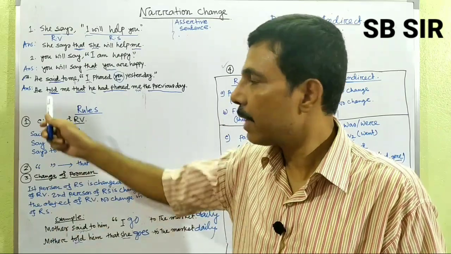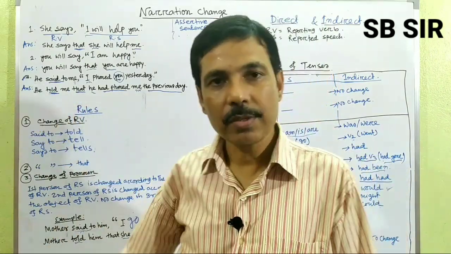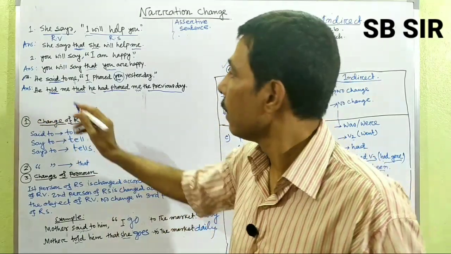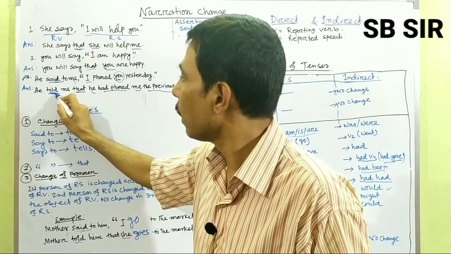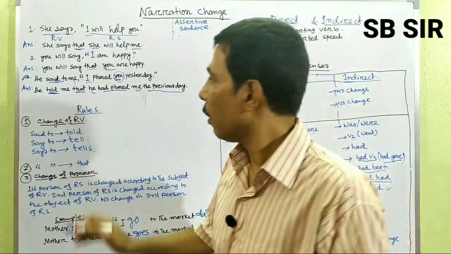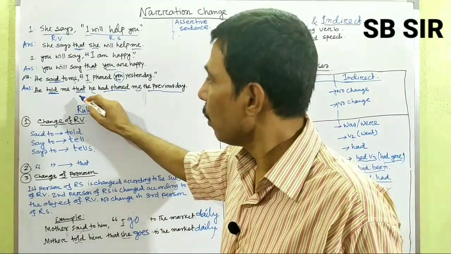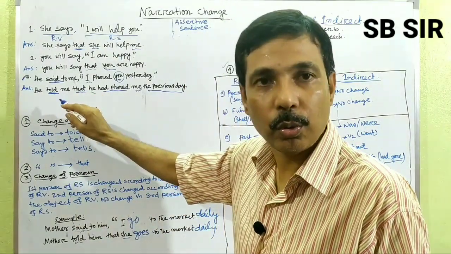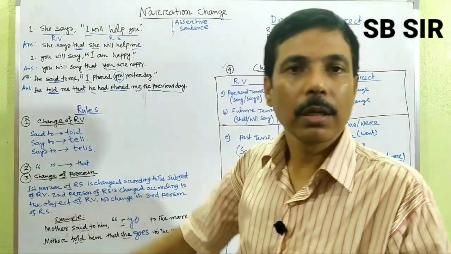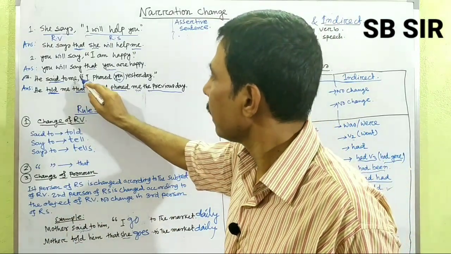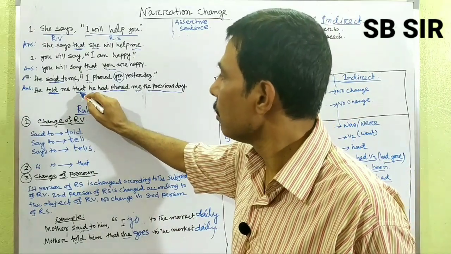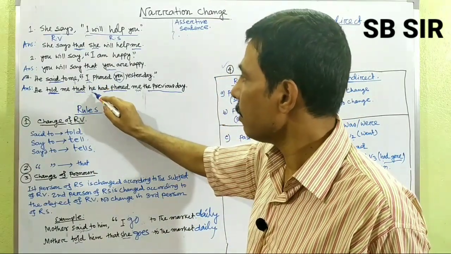Look here first: "He said to me." "Said" is in past tense, and the answer is "he told me." So you can clearly see that in place of "said to," "told" comes, and in place of the inverted commas, "that" comes. So we have already seen two rules. Number 1, in place of "said to," you use "told," and for the inverted commas, removing them, we use "that." And then "I" changes to "he."